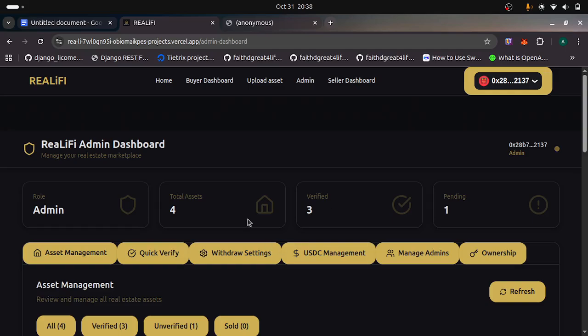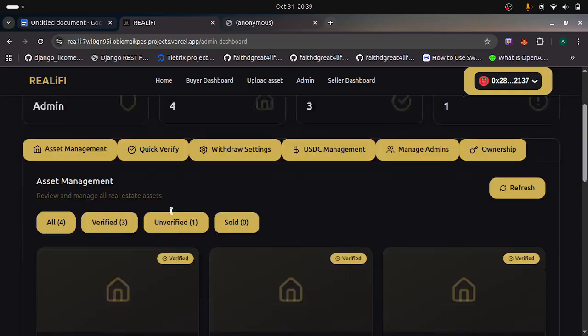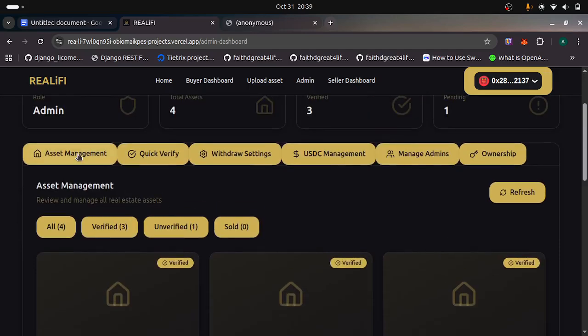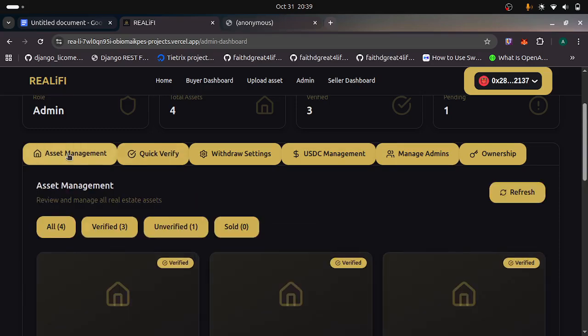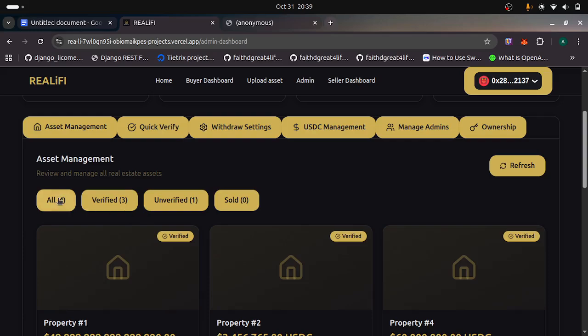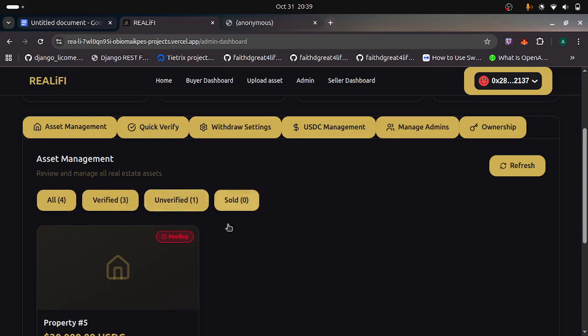While we wait, you see verifying status, that was the spinner loading. So we are in now, and you can see the asset management. This asset management tab is the first tab you see by default. Then you have a quick verify, where you just know the ID of the asset you want to verify, and then you just verify it. So let's look at it. We have 4 assets in total. Verified is 3, unverified is 1.